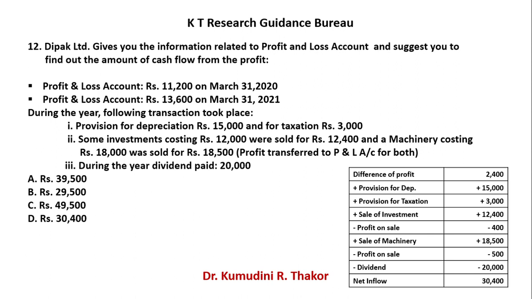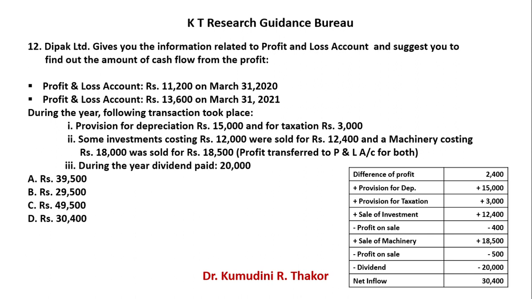Now find out the net impact. Difference is 2,400 plus 15,000 plus 3,000 plus 12,400 minus 400 plus 18,500 minus 500 minus 20,000. So your net inflow is 30,400.